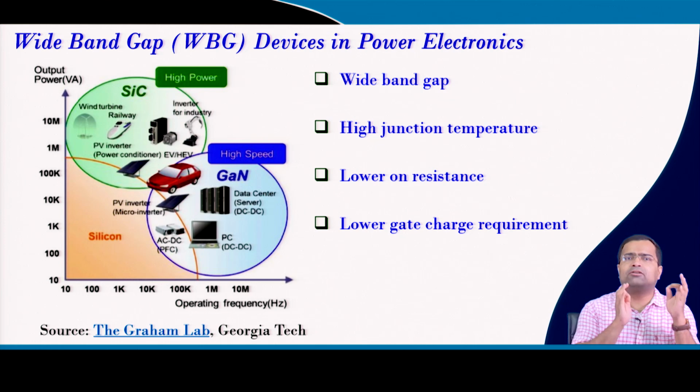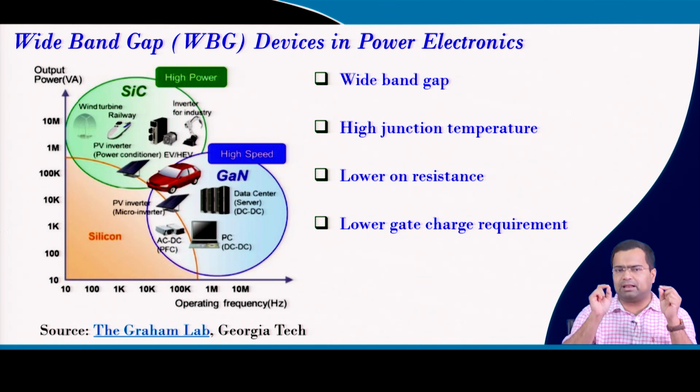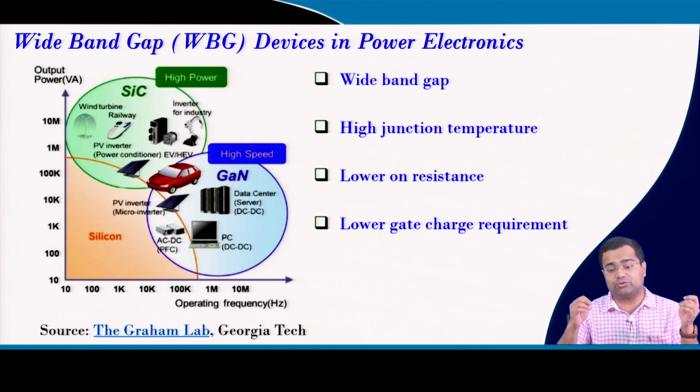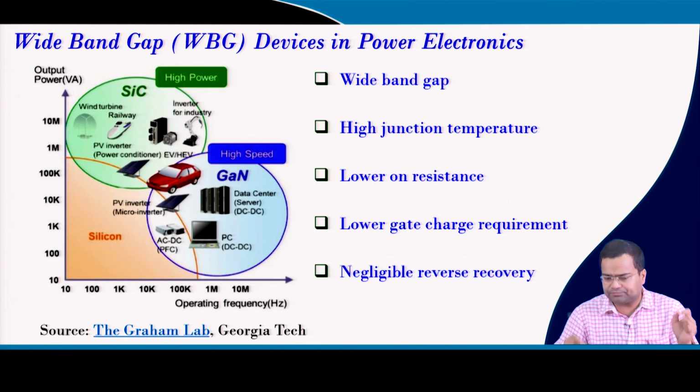If we look at silicon devices, we know about the figure of merit, which is generally considered to be the product of RDS(on) and QG. So, if you want to reduce RDS(on), then QG goes up. If you want to reduce QG, then RDS(on) goes up. But wide bandgap devices offer a unique opportunity to reduce both RDS(on) and QG. So, we can operate at a higher switching frequency, and at the same time, because of smaller RDS(on), we can also reduce the conduction losses. So, we can reduce both conduction and switching losses.